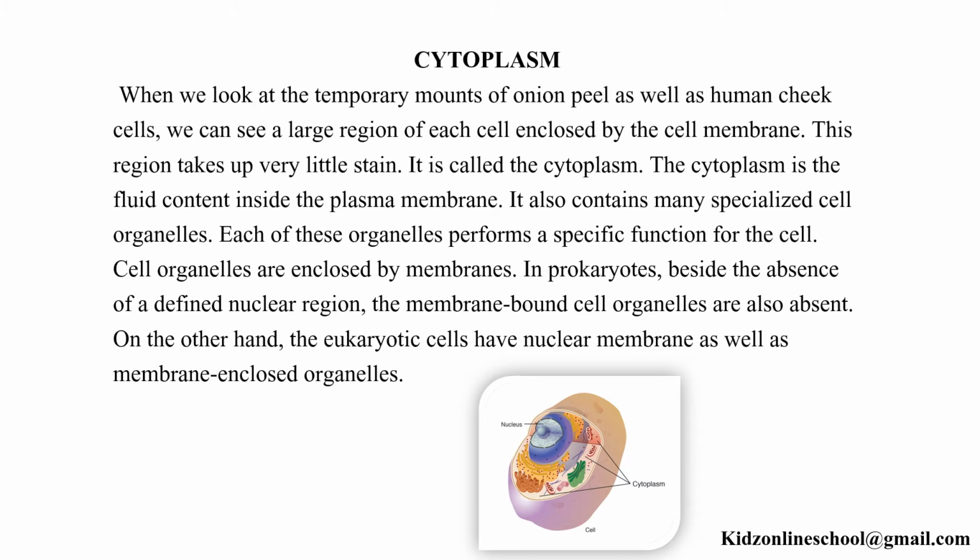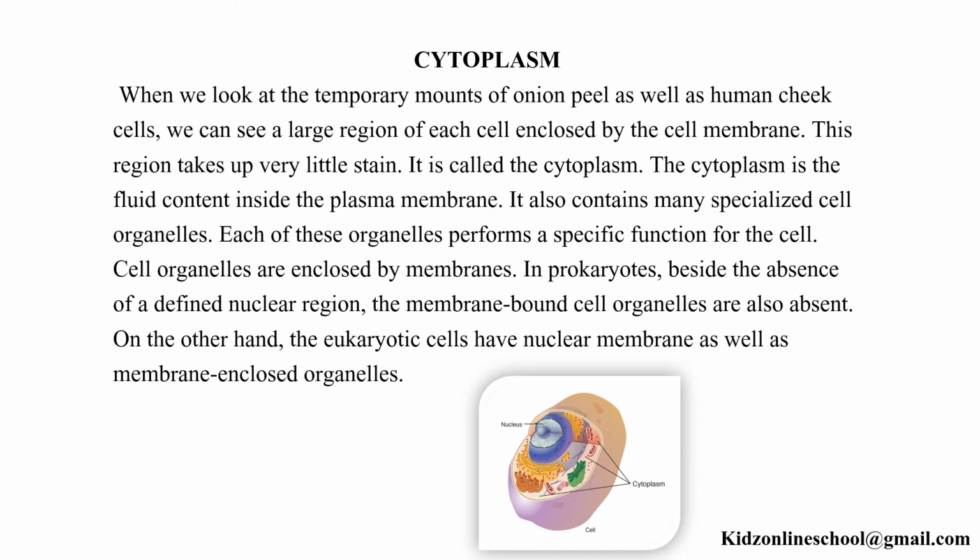Cytoplasm. When we look at the temporary mounts of onion peel as well as human cheek cells, we can see a larger region of each cell enclosed by the cell membrane. This region takes up very little stain. It is called the cytoplasm. The cytoplasm is the fluid content inside the plasma membrane. It also contains many specialized cell organelles. Each of these organelles performs a specific function for the cell.